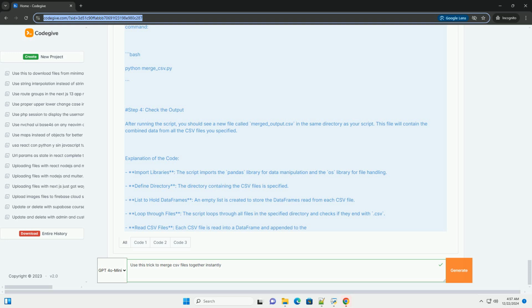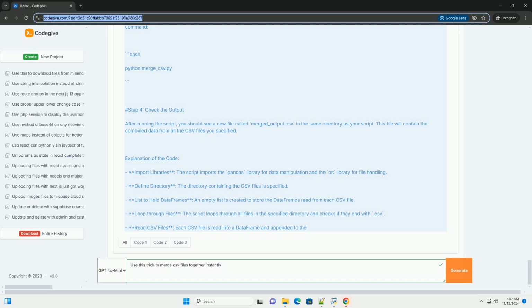4. Read each file. Loop through each file, read it into a data frame using pd.read_csv, and append that data frame to a list. 5. Concatenate data frames. Use pd.concat to merge all data frames in the list into a single data frame. The ignore_index=True argument resets the index in the new data frame. 6. Save the merged data frame. Finally, export the merged data frame to a new CSV file using to_csv, ensuring the index is not included in the output file.